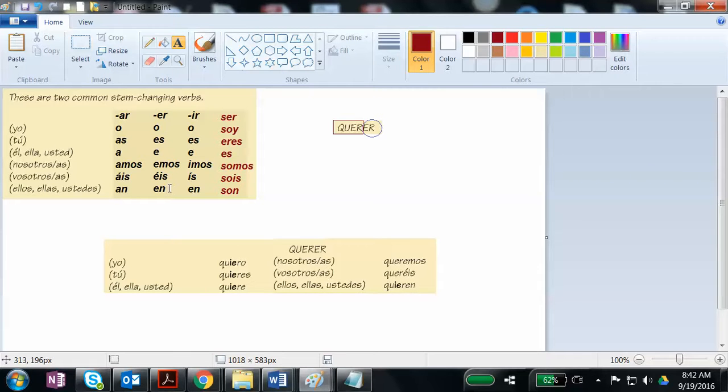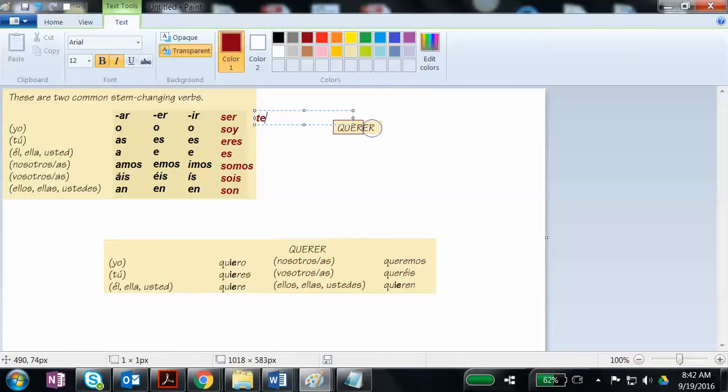You don't have so, se, semos. You have soy, eres, es, somos, sois, son. Ser is irregular, okay? Because I messed with the stem and I also have messed with the endings. So when you have irregular verbs, you're either going to mess with the stems or you're going to mess with the endings.